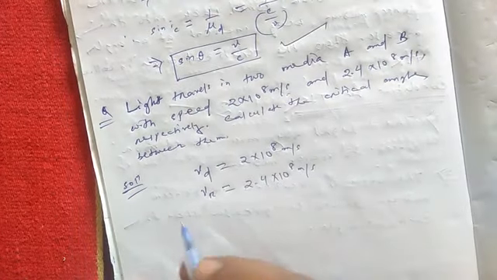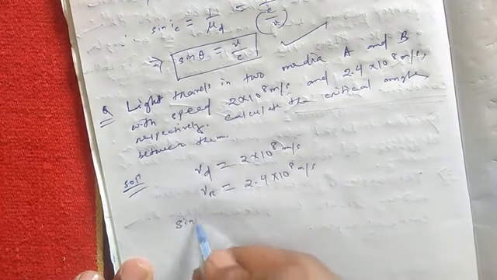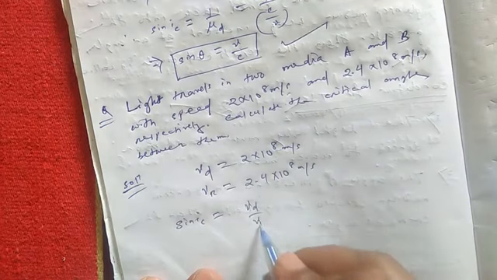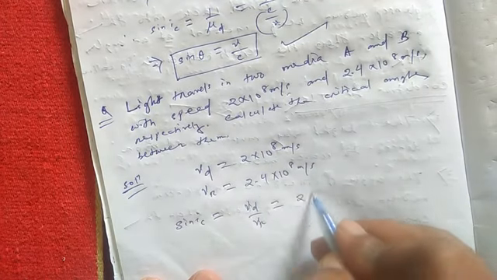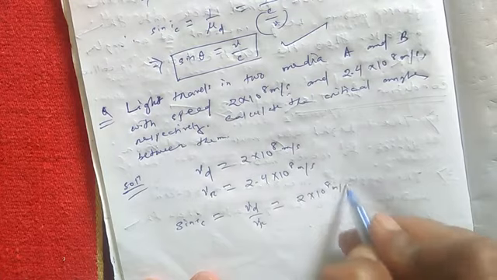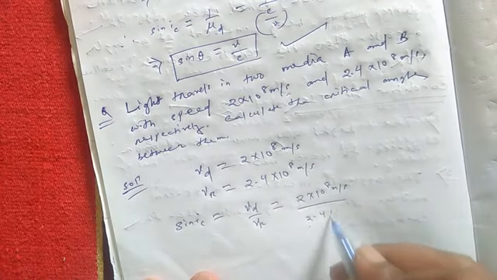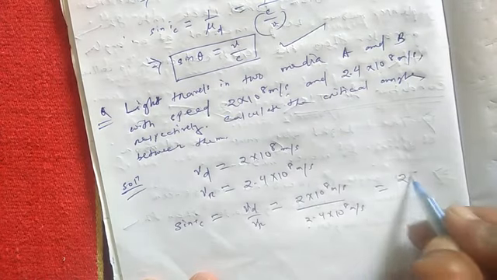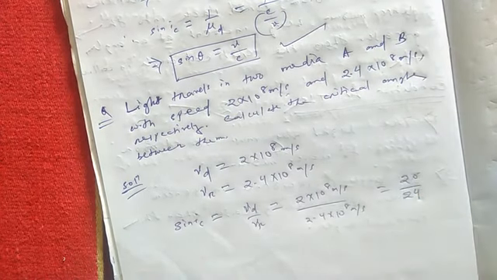As we have the formula, sin IC is equal to Vd by Vr, which is equal to 2 into 10 to the power 8 meter per second by 2.4 into 10 to the power 8 meter per second. This is equal to 20 by 24.